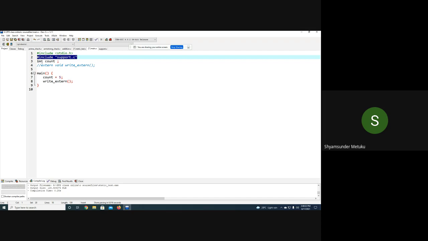Is it not all the 4 lines of the support is copied into this main.c before the int count? Yes or no? Yes, sir. So if at all, sir, I wanted to access the global variable before its declaration, so I must use an extern. That is the reason extern variable will get significance.